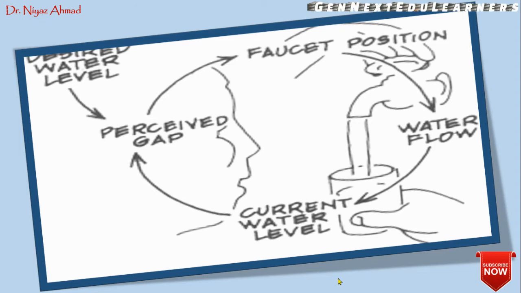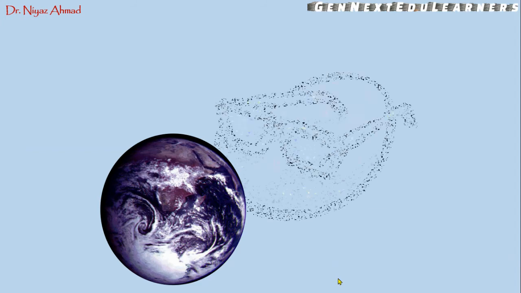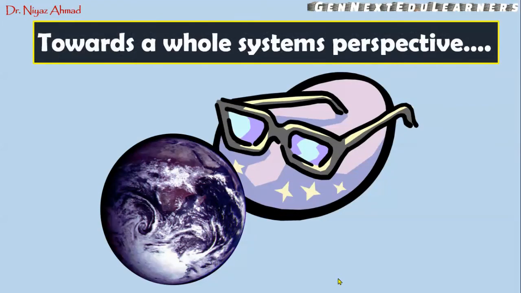And when the glass is full, what do we generally do? We change the position of the faucet and we close that faucet. So this is the way of thinking that generally happens when we pour the water in the glass. This is called thinking towards a whole system perspective. So we are thinking towards the whole system perspective.